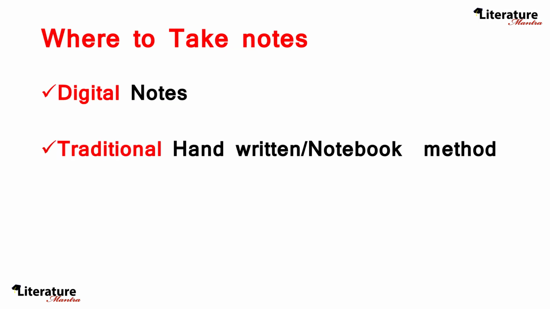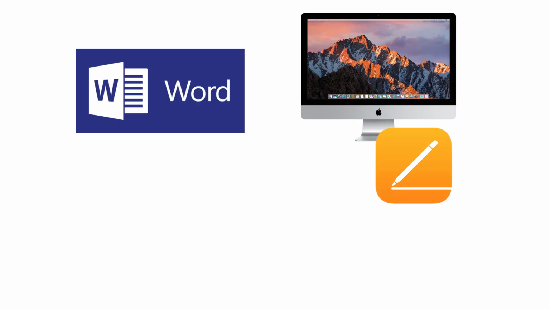Then comes the point of where to take notes. This means should notes be digital notes or traditional notebook type notes? Nowadays, with a lot of material available on the internet, you should also make digital notes. For preparing digital notes, you can use various kinds of note making software. It can be as simple as Microsoft Word, or if you use Mac or MacBook, then you can use Pages, which is the Apple equivalent of Microsoft Word. The basic idea is use anything that is free and that is easily accessible to you. Any simple software will be sufficient.